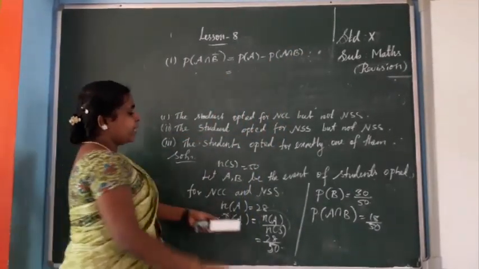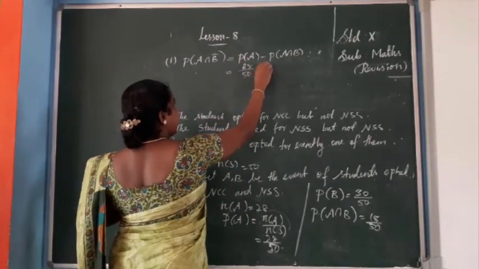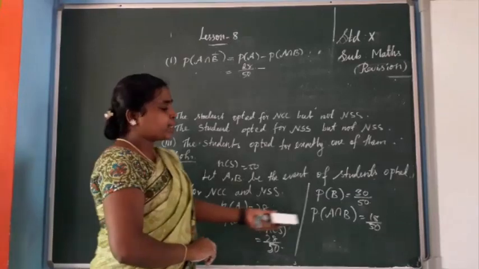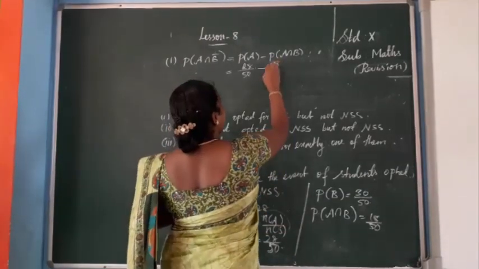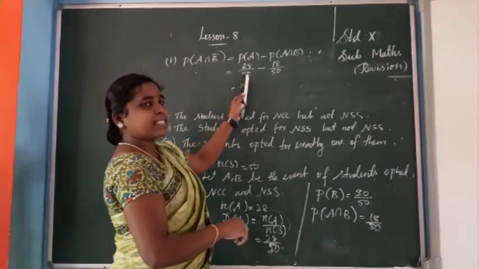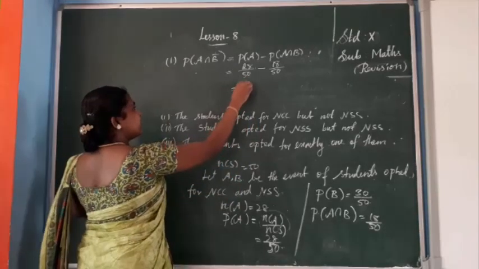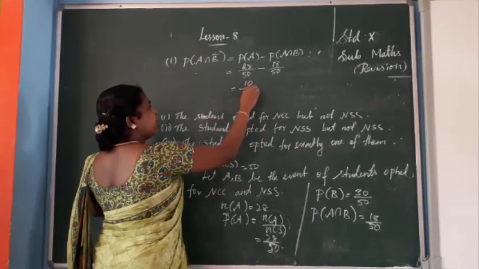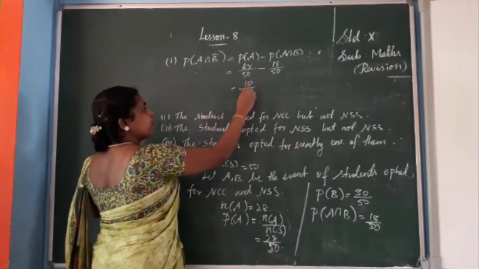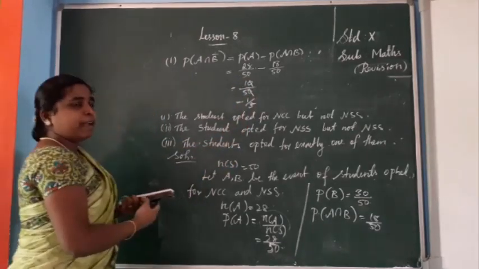Here P of A is 28 by 50. So 28 by 50 minus P of A intersection B, which is 18 by 50. Now you subtract. The denominators are the same, so you just subtract the numerators. 28 minus 18 is 10. So 10 by 50. Here you can simplify: the zeros cancel, so 1 by 5. The value is 1 by 5.